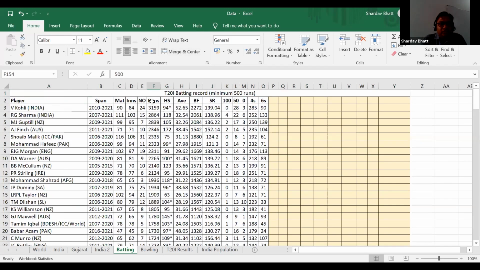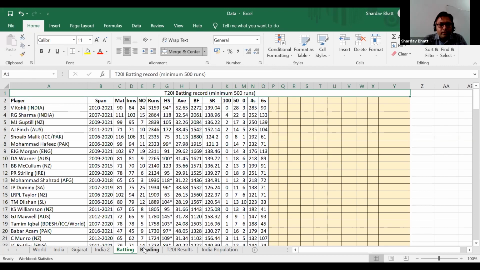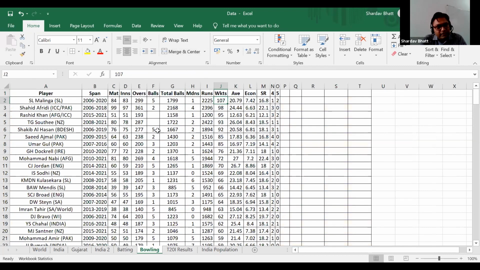So number of innings, runs, highest score, average, balls faced, everything is there. So we'll be analyzing this data also. And the same thing for bowling is also there, right? T20 international cricket, all the bowlers.